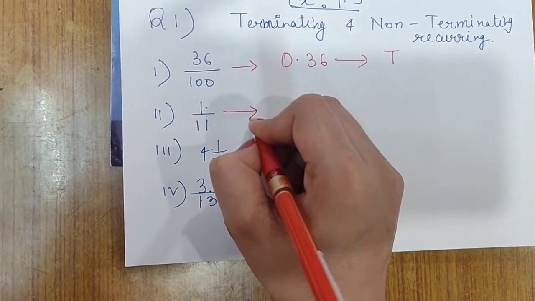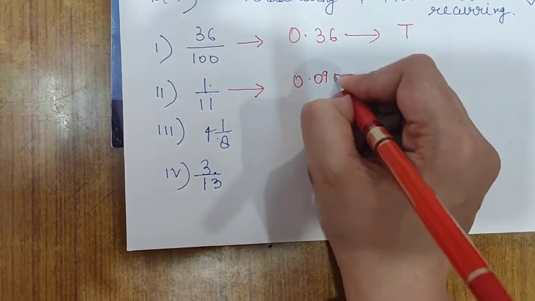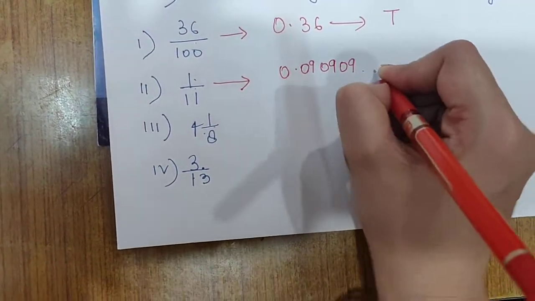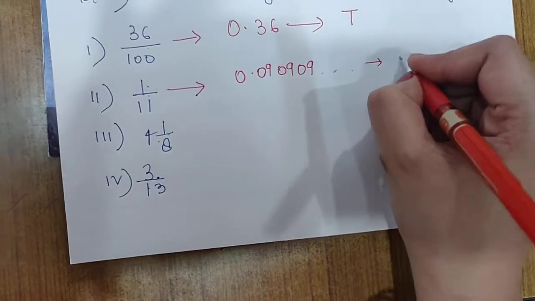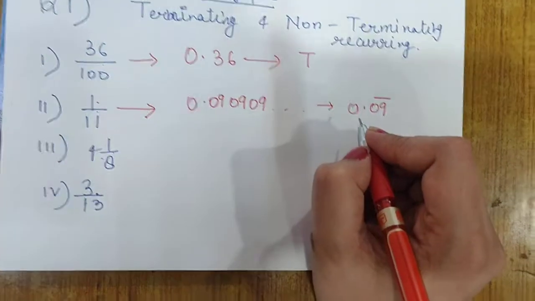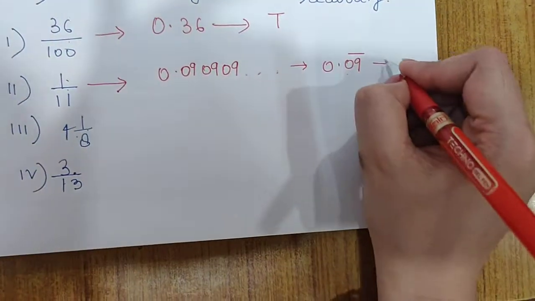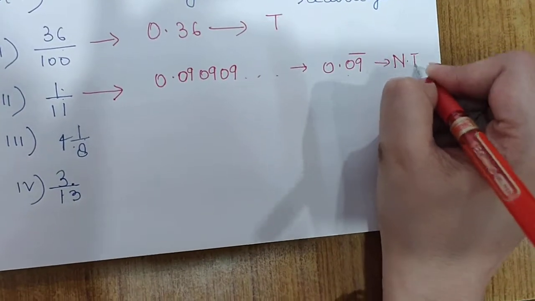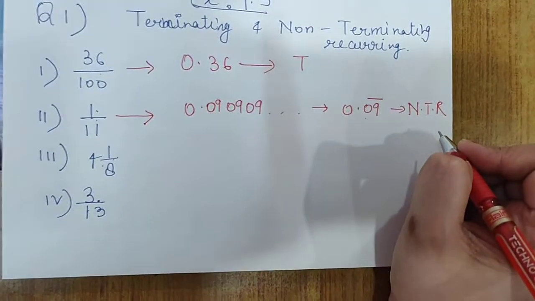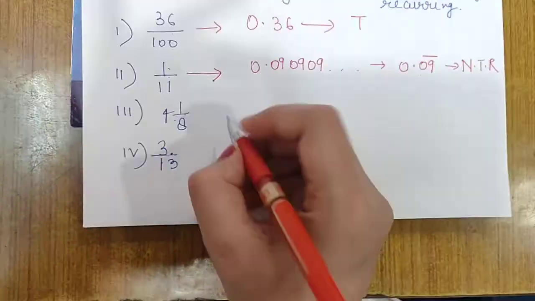When you divide 1 by 11, you will get 0.090909 dot dot dot, and it can be written as 0.09 bar. Bar means the 09 is repeating. So this will have non-terminating recurring decimal expansion.